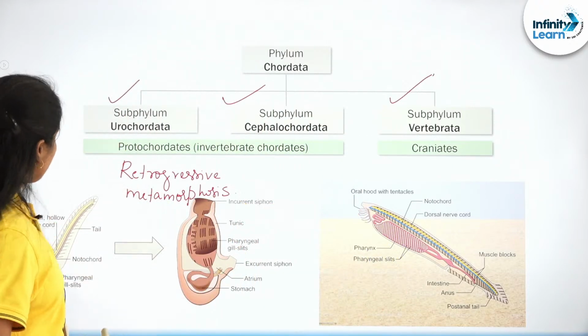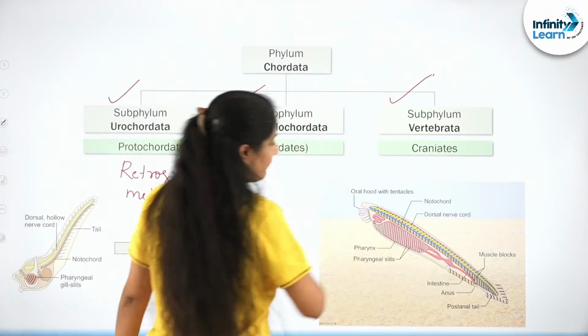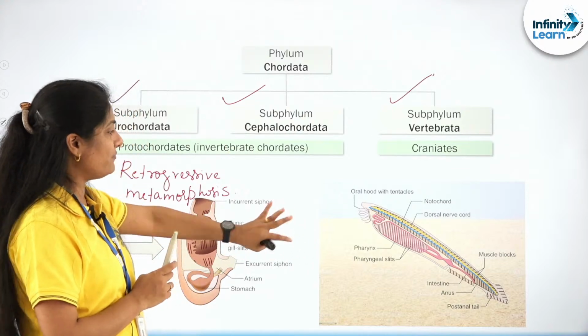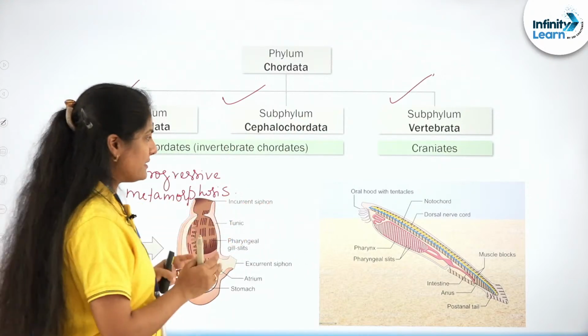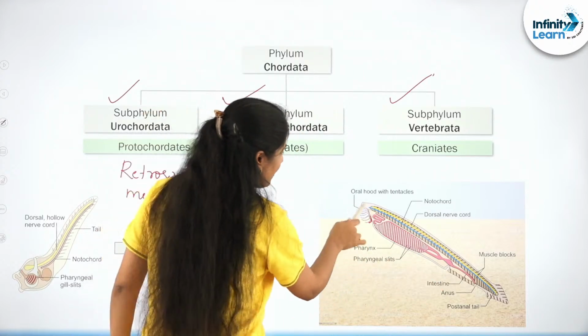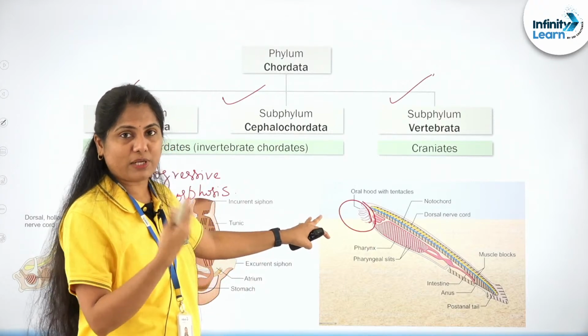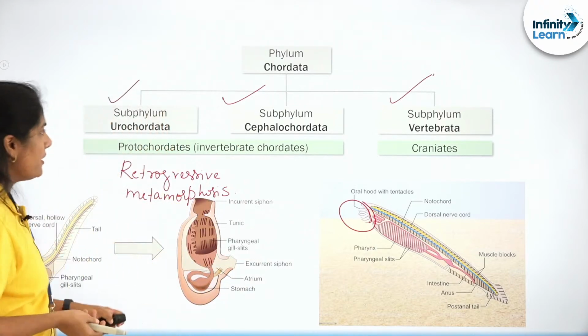So this is the retrogressive metamorphosis that we observe, and then we have the cephalochordates, which have this fish-like body. They are sedentary. You can see that they are half buried in the seabed with a little oral hood with these tentacles. It's a wheel organ that helps with obtaining food in these organisms, right?